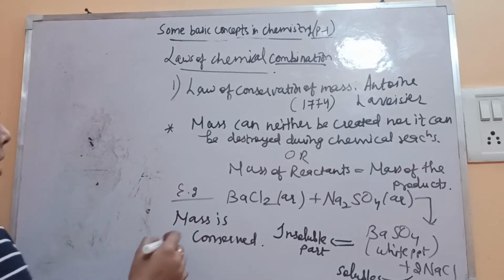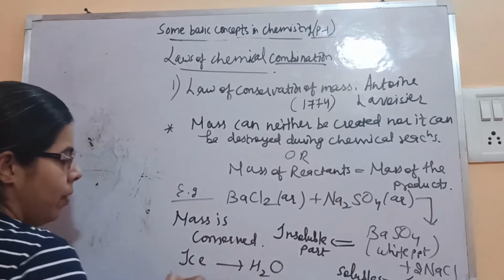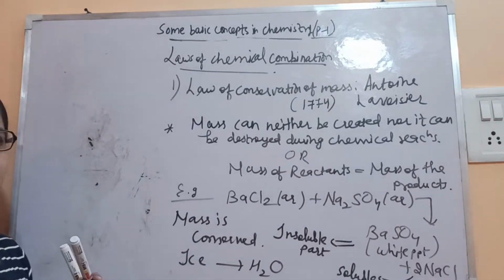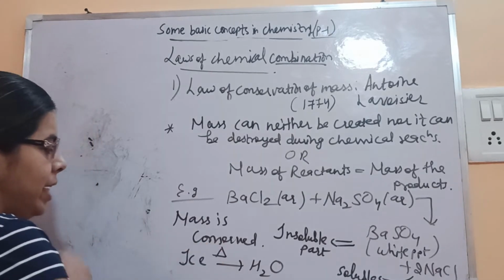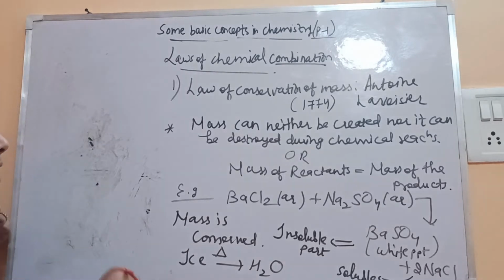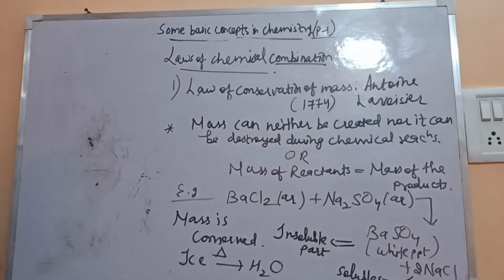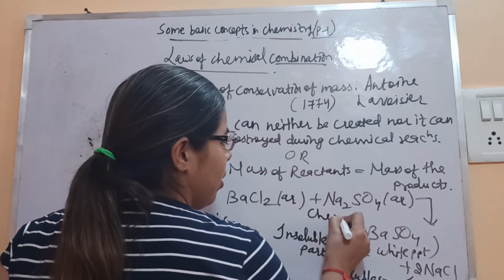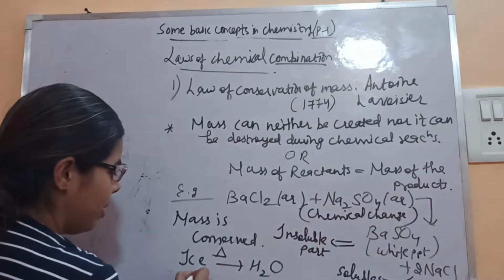Similarly, in the conversion of ice to water, they took the ice and weighed it, fine, the mass is noted. Then when it is heated or allowed to melt and gets converted into water, again they weighed the mass of the water. Again they found the mass is conserved. There is no change in the mass of the reactants as well as of the product in both cases, during the chemical change, this is a chemical reaction, as well as during the physical change.